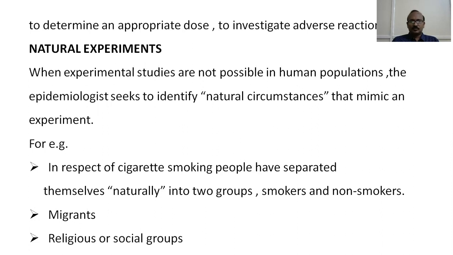Likewise, uncontrolled trials were also done on scurvy. People with scurvy were given lemon juice, and it was found that lemon juice in fact cured scurvy.